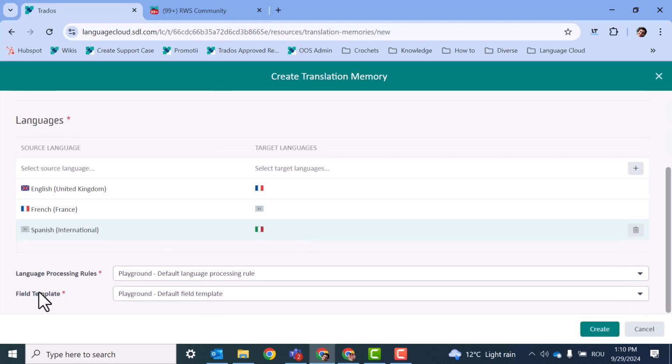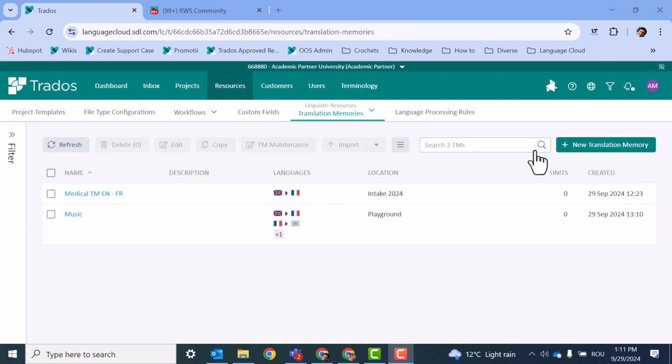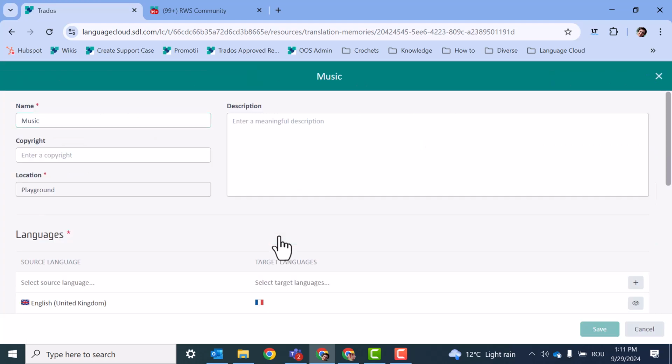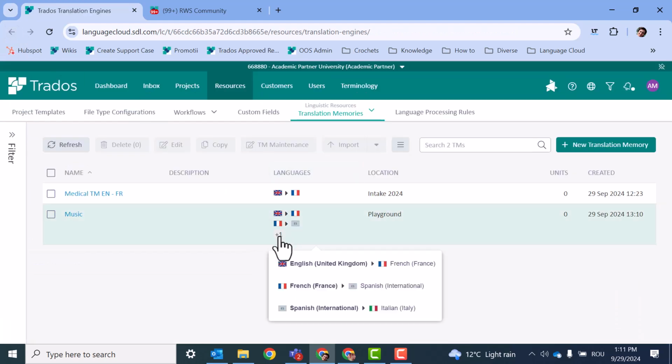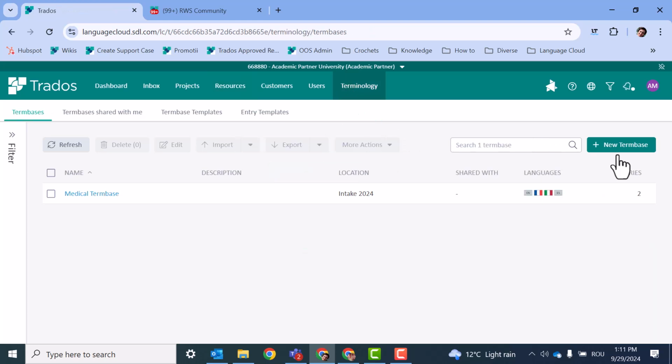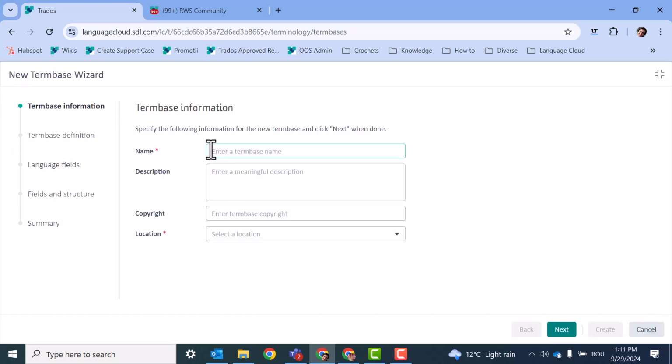For language processing rule and field templates, we will leave the default one and we click on create. Now our translation memory is created. And we can see here on the translation memory list that we have 3 language pairs for our music translation memory. Now we go to create a new term base with the same name, same location, and same languages.